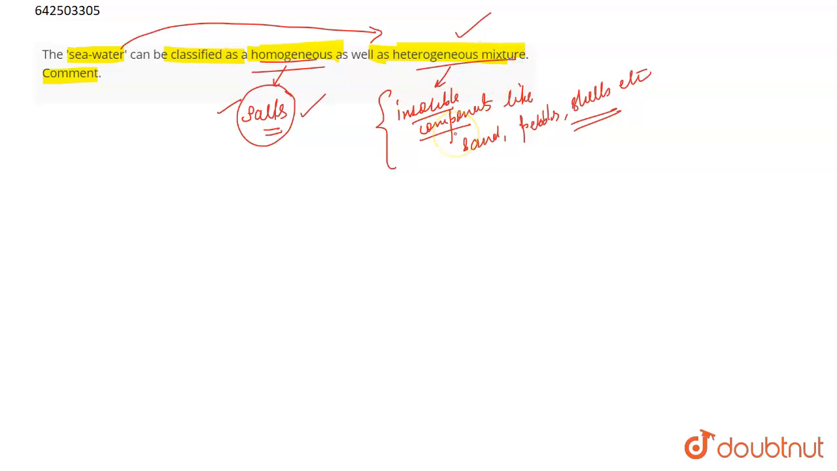The seawater does not only consist of salt and water, it consists of many insoluble components as well. It consists of sand, it consists of pebbles, it consists of shells which are made up of calcium carbonate, right? And many other substances. So that is why it is also considered a heterogeneous mixture, right? That's all for the question.